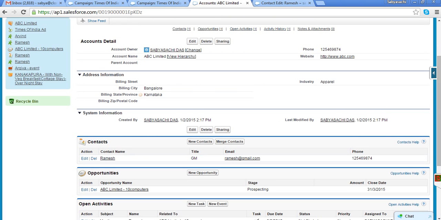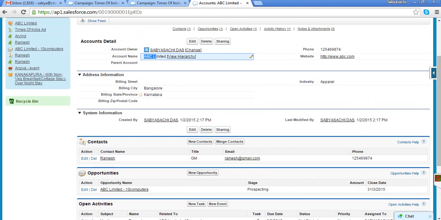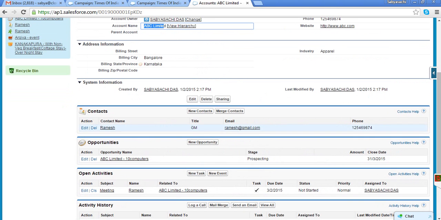Now coming to the opportunity object, which is the most important object here. So what is an opportunity? Customer requirements. A customer's requirement is the service provider's opportunity. I'll give you a simple example.